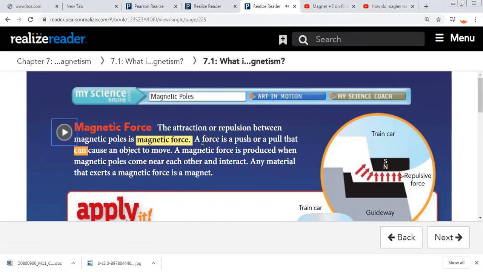A force is a push or a pull that can cause an object to move. It's very important to highlight here.